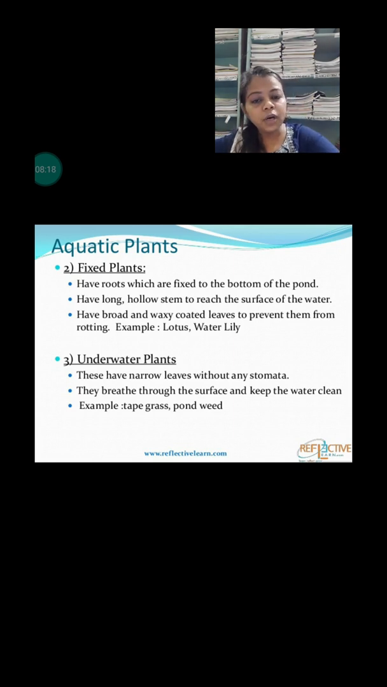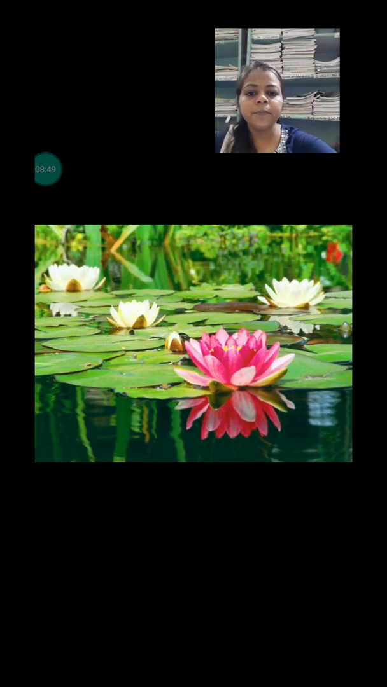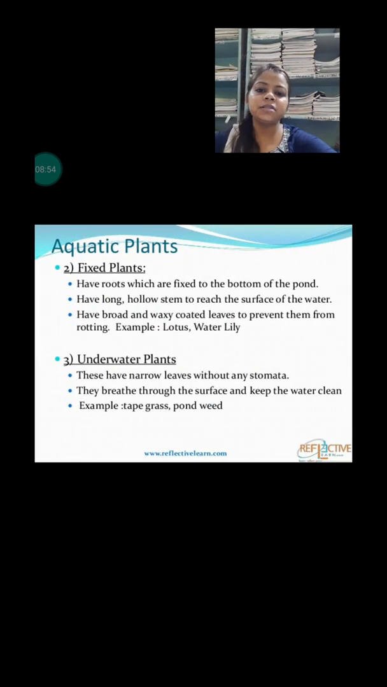But free floating plants like water hyacinth do not have developed roots and a developed stem, and they are free to float on the water, whereas a fixed plant has roots, so that it is attached to the ground of the water. That's why they are called fixed plants. They have roots and a hollow stem, so that they can float in the water easily at their places. Examples of these types of plants are the lotus plant and the water lily. These are examples of fixed plants.